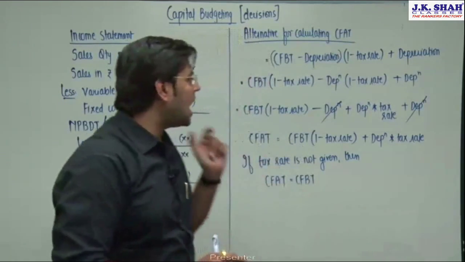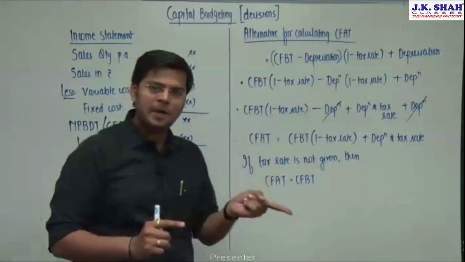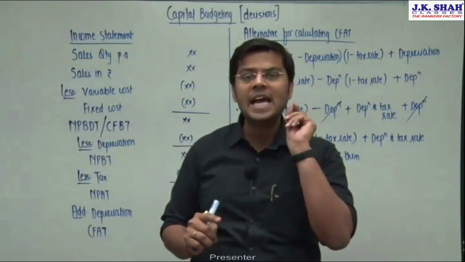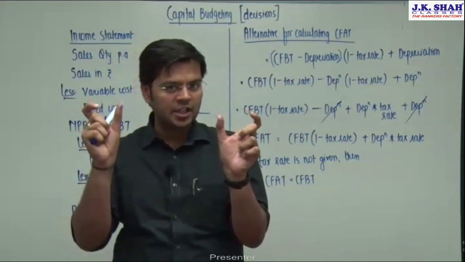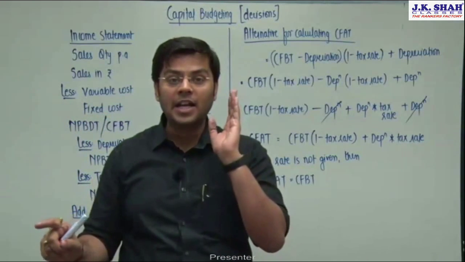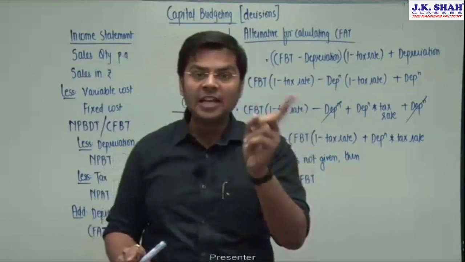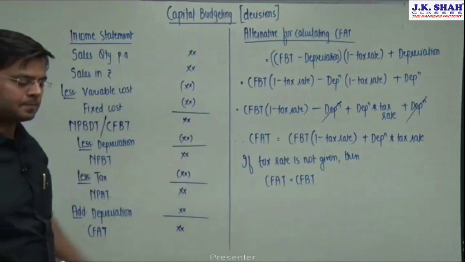Unique part is what? The outflows associated with this will be immediate. Inflows will be spread over a number of years. Entire chapter revolves around calculating and comparing the cash outflows with the cash inflows. Cash outflows will always be given. For that matter, cash inflows will also be given. If cash inflows are not given, then we can calculate the same by preparing an income statement.